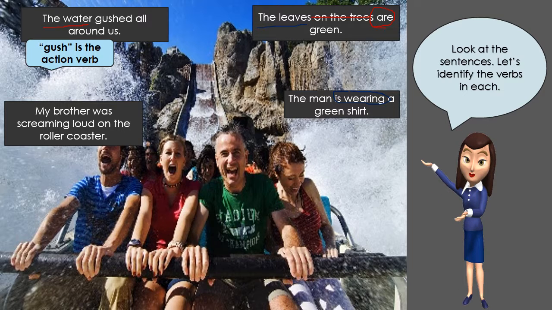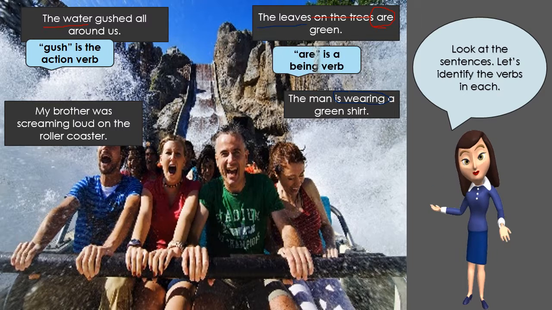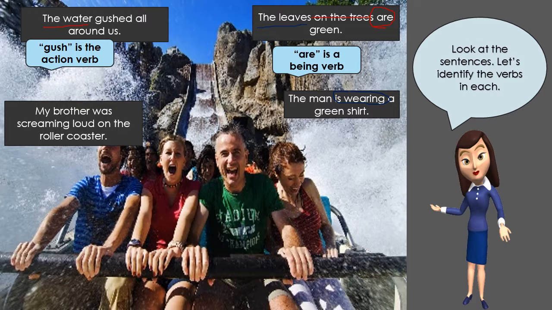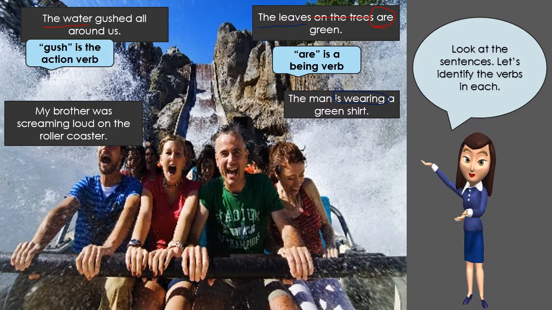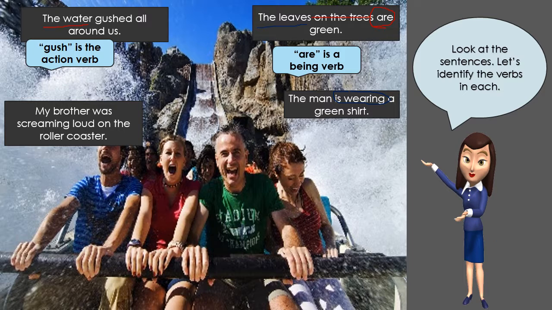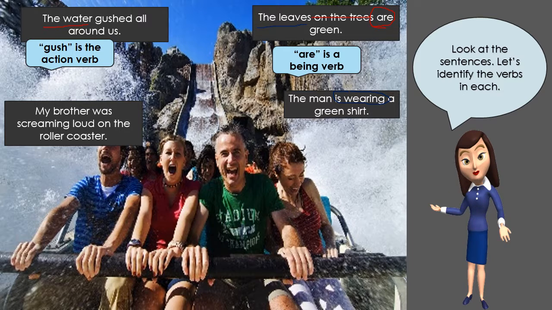The leaves on the trees are green. In this sentence, are is the linking verb. You wouldn't look at any of these on the trees because this is a prepositional phrase, and the verb of the sentence will never be in the prepositional phrase, neither will your subject. So this particular sentence is about leaves, and the verb is are. Okay?